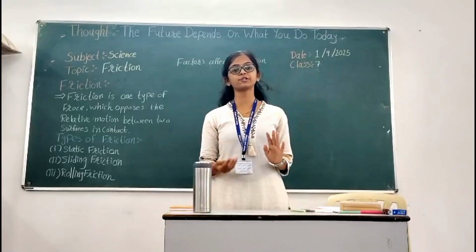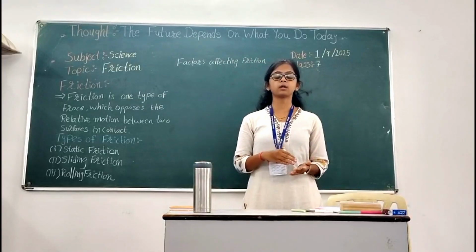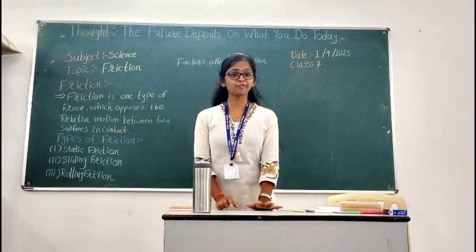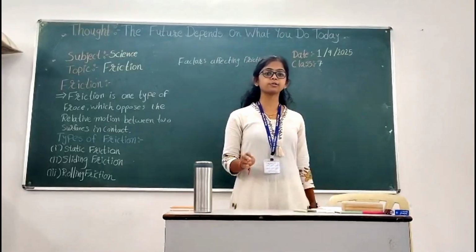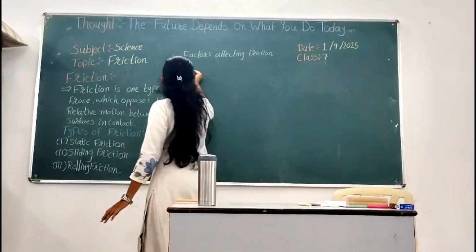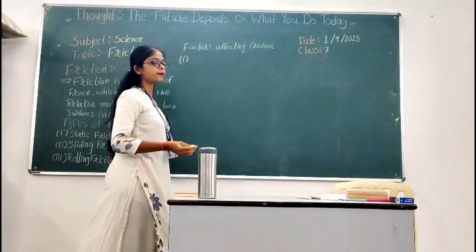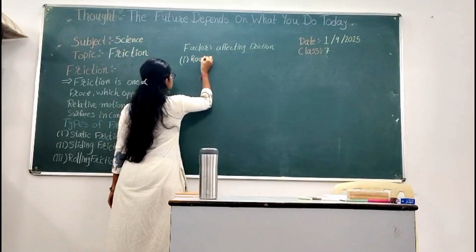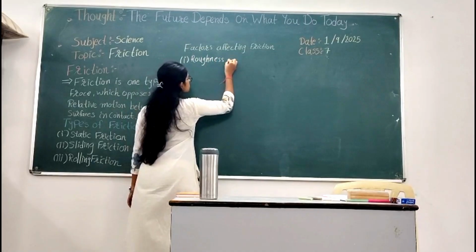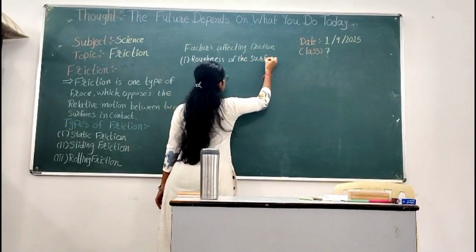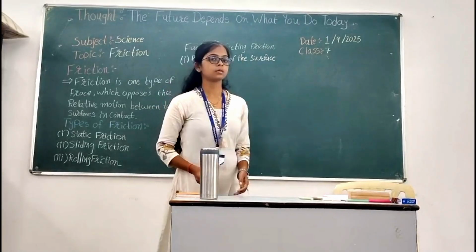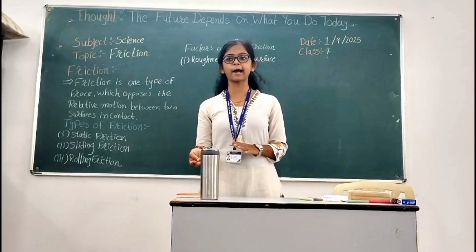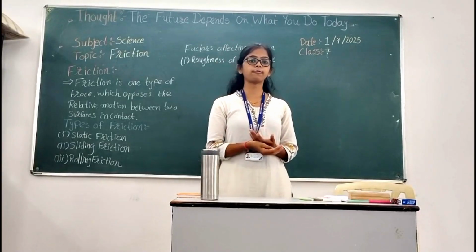The rougher the surface, the more friction is produced, and the smoother the surface, the less friction is produced. First factor that affects friction is roughness of the surface. For example, when you walk on a road, we can walk easily and our speed is also fast.